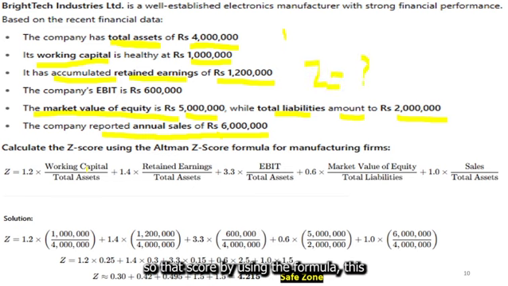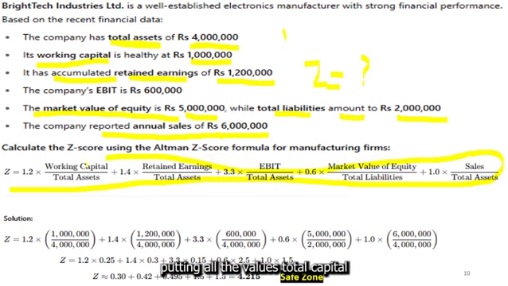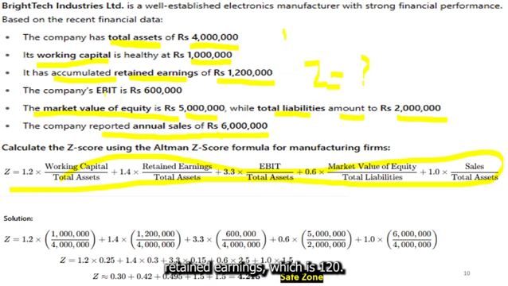So Z-Score, by using the same formula, putting all the values: working capital is 10 lakh, divided by 40 lakh, plus 1.4 retained earning, which is 12 lakh, divided by total assets.